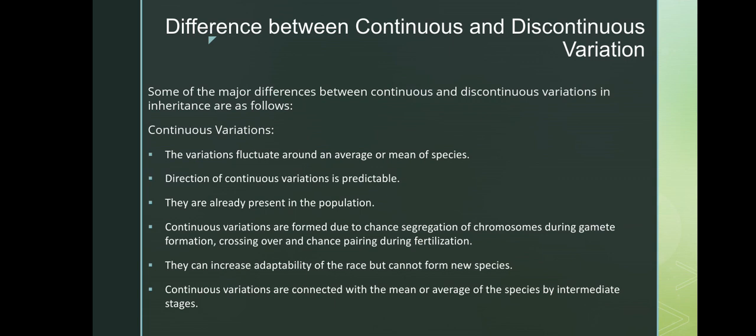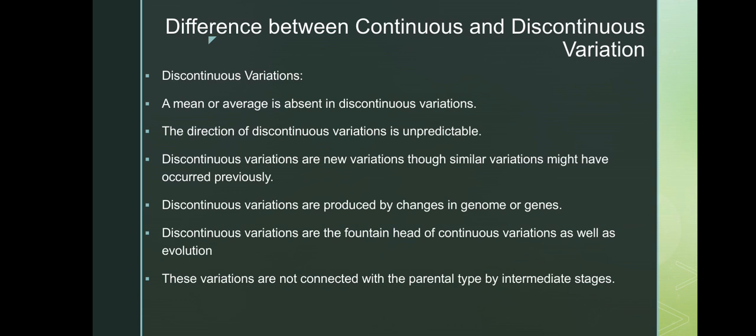But when you talk about discontinuous variation, a mean or average is absent. The direction of discontinuous variation is unpredictable. The third is that new variations, though similar variations might have occurred previously. The fourth is that they are produced by changes in a genome or genes, and the fifth is that they are the fountainhead of evolution as well as continuous variations. And the last is that these variations are not connected with the parental type by intermediate stages. So that's all.